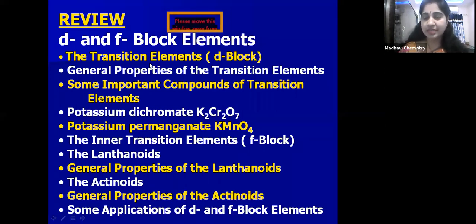We'll see why these elements are called transition elements. Their general properties we will discuss, and then some important compounds of transition elements. In that, potassium dichromate, that is K2Cr2O7, and potassium permanganate, that is KMnO4. For these two important compounds of transition elements, the preparation, properties, and the structure we are going to discuss.